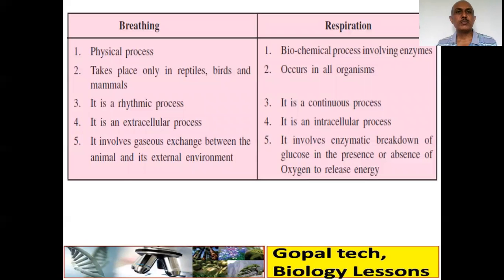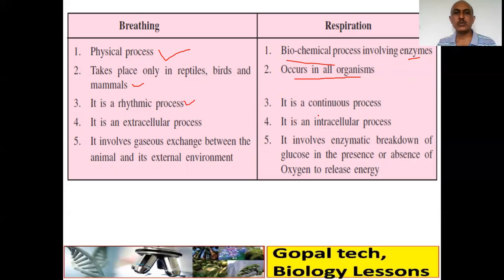Now, let's see the difference between breathing and respiration. Breathing is a physical process. But respiration is a biochemical process. It involves enzymes. Breathing takes place only in reptiles, birds, and mammals, where there are well-developed respiratory organs. Respiration occurs in all living organisms. Breathing is a rhythmic process.